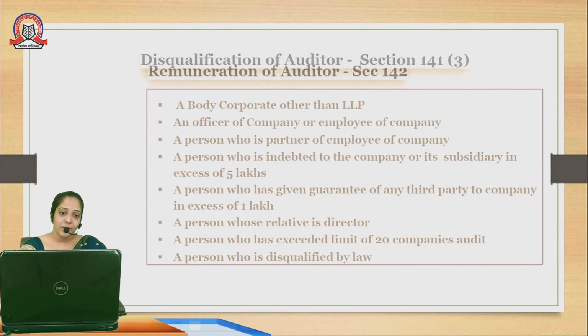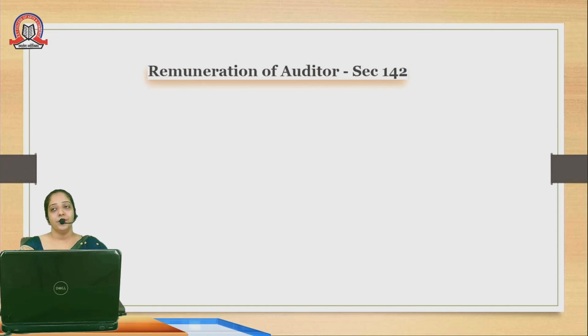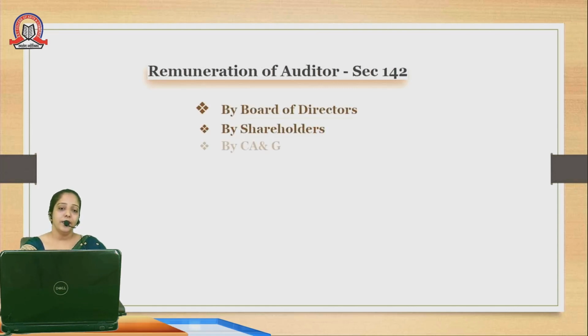Coming to the next point, which is remuneration of an auditor. Now it's a basic thing, whoever is appointing the auditor, that person is the only one who is going to decide upon the remuneration of an auditor. It totally depends on who has appointed the auditor. If the board of directors has appointed the auditor, then the board will decide what will be the scope of audit, what will be the amount, what will be the type of audit, and on which basis the remuneration of an auditor will be decided.